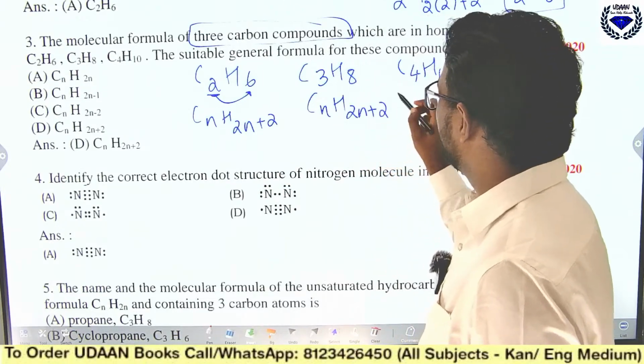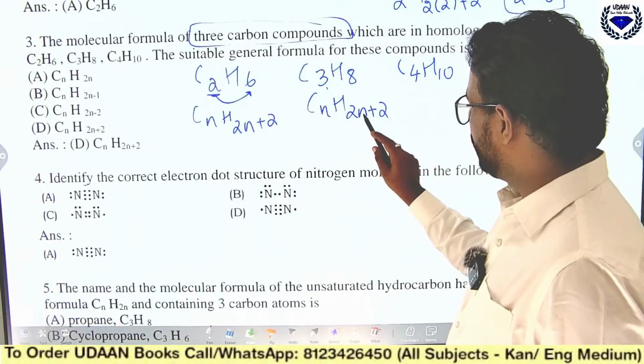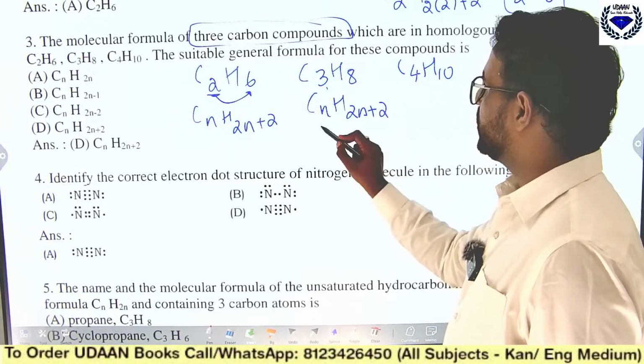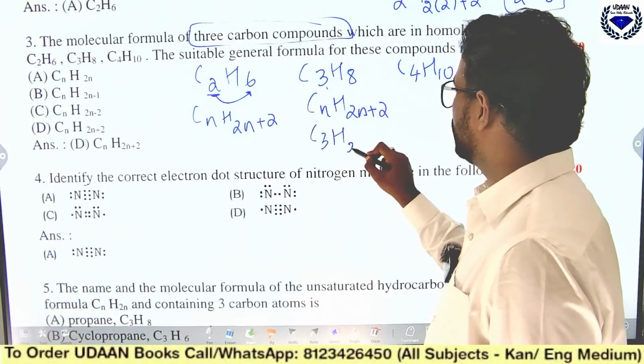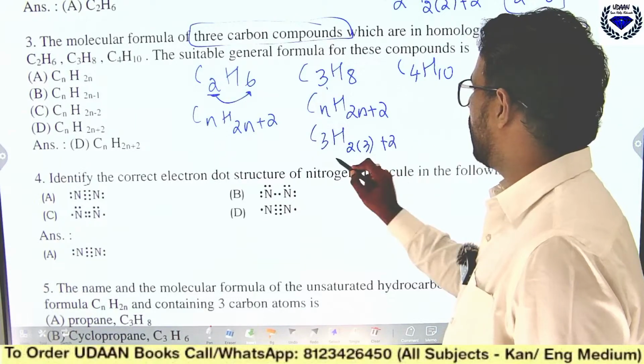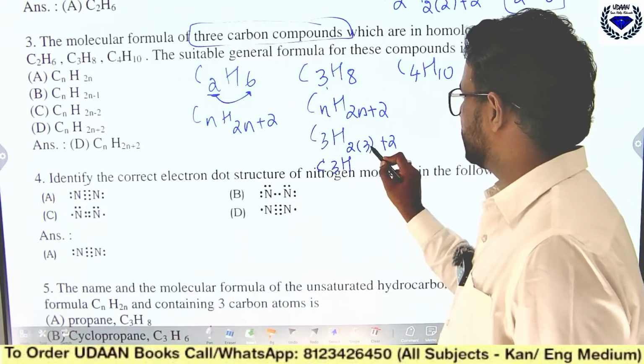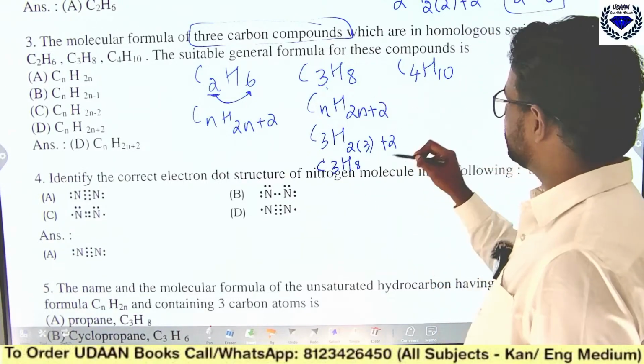CnH2n+2. Here if you put n as 3, 3 2s are 6, 6 plus 2 is 8. So if you just put 3, what will this give you? C3H8. 3 2s are 6, 6 plus 2 is 8, it is matching.